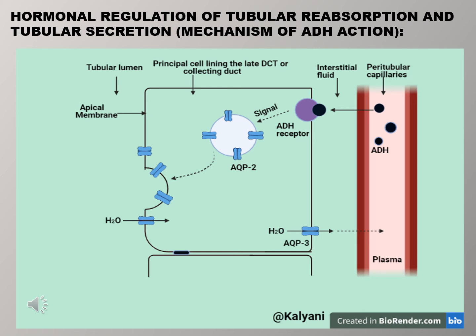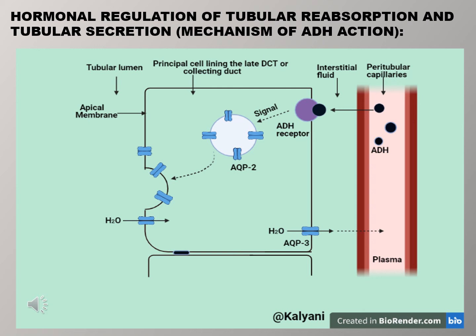ADH or vasopressin, released by the posterior lobe of the pituitary, plays an important role in water reabsorption in the distal convoluted tubule and the collecting duct. ADH increases water reabsorption. It generally stimulates the synthesis of aquaporin 2 and its insertion into the membrane of the principal cell. Therefore, water reabsorption and urine volume are regulated by variation in the plasma level of ADH.